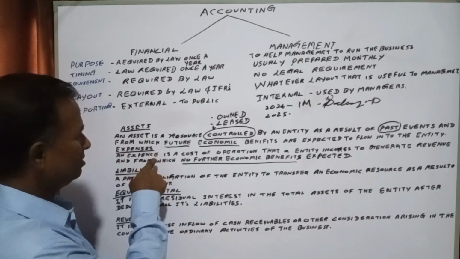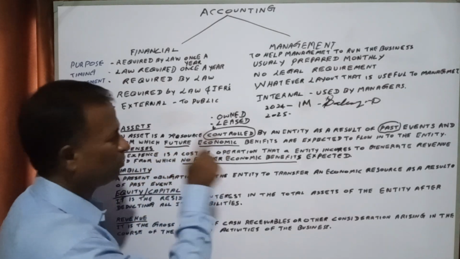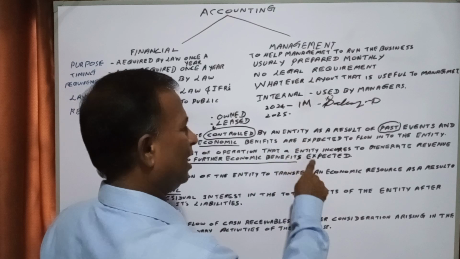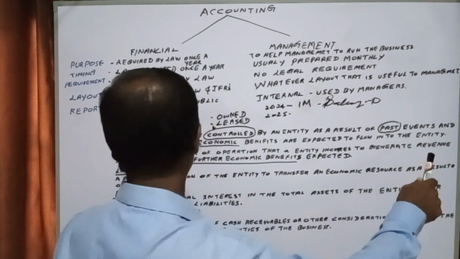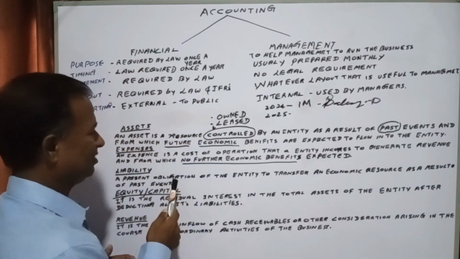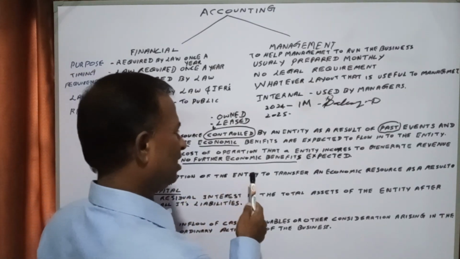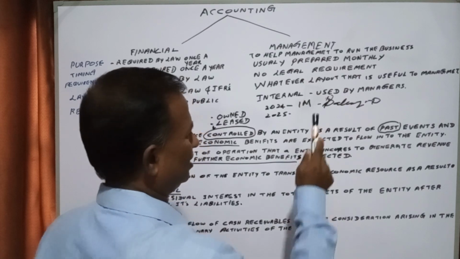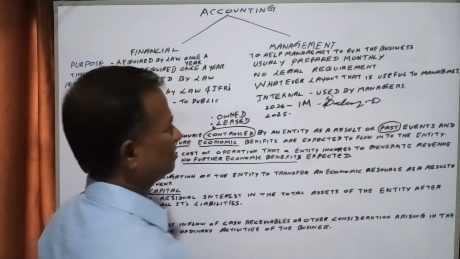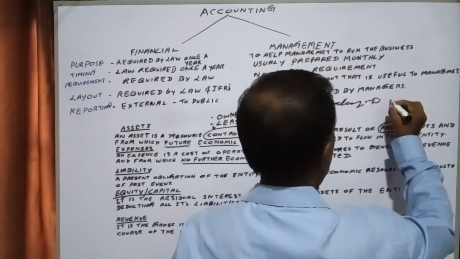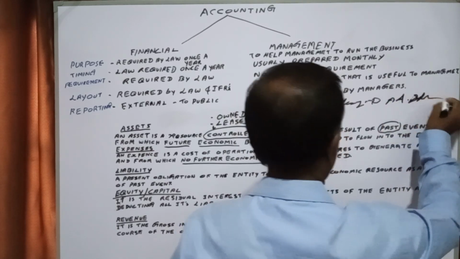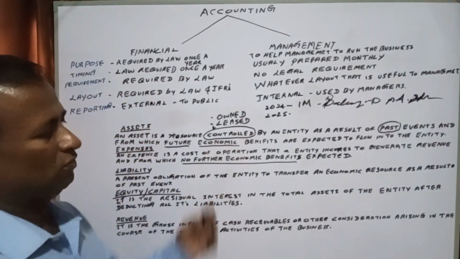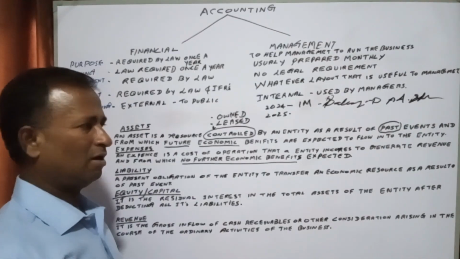An expense is the cost of operation that an entity incurs to generate revenue and from which no future economic benefits are expected. A very good example is salary paid to administrative staff.